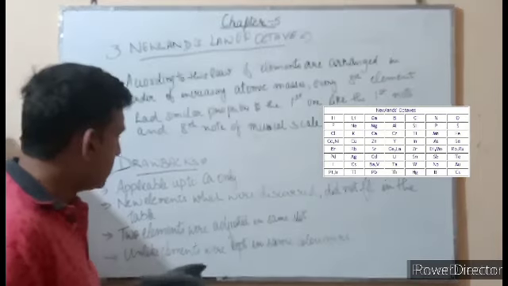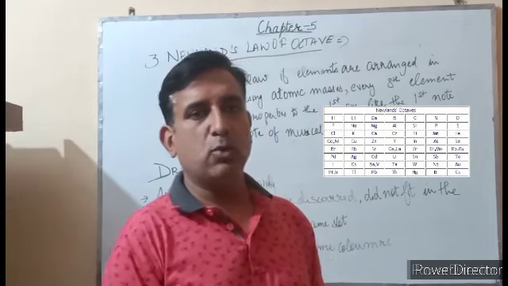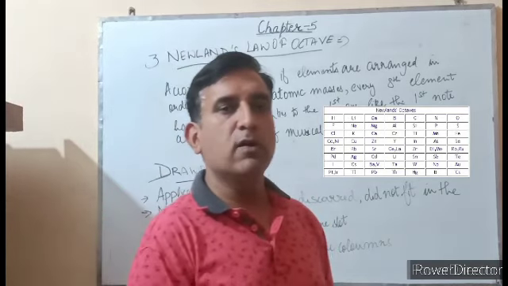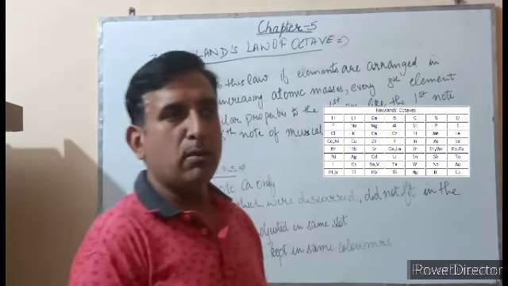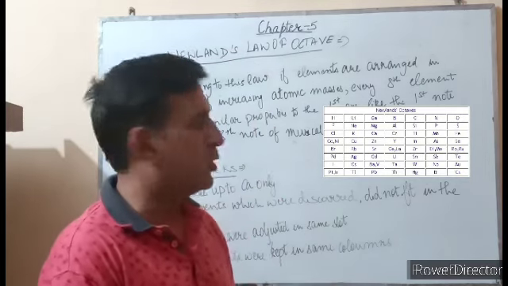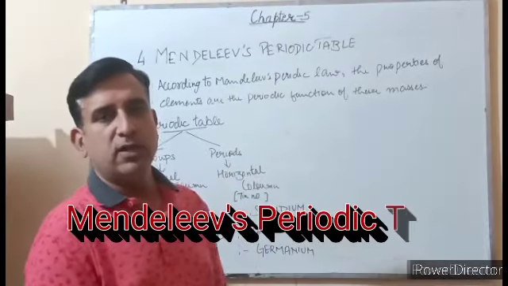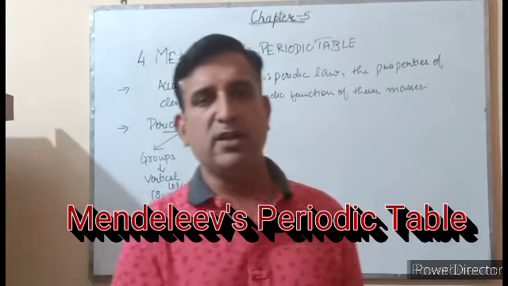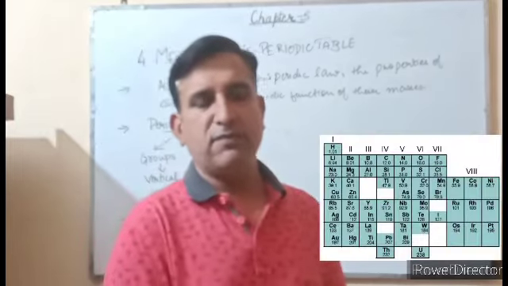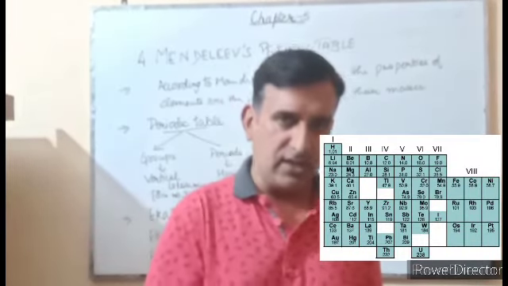And some unlike elements were kept in the same column, like cobalt and nickel, which were placed along with fluorine, chlorine and bromine, although their properties were not similar to that of fluorine, chlorine and bromine. So this law was also rejected. After Newland, the next attempt at classification was made by Mendeleev. And Mendeleev's attempt to classify the elements was the most accepted at that time.